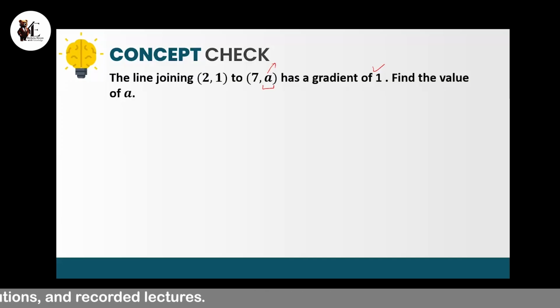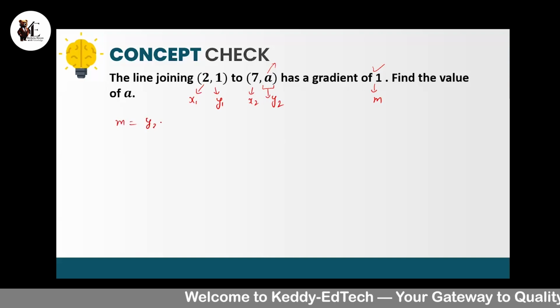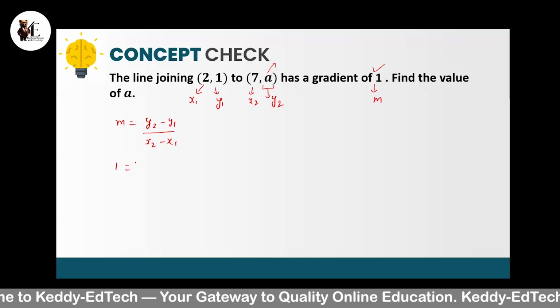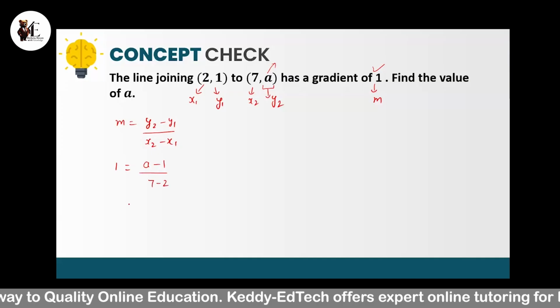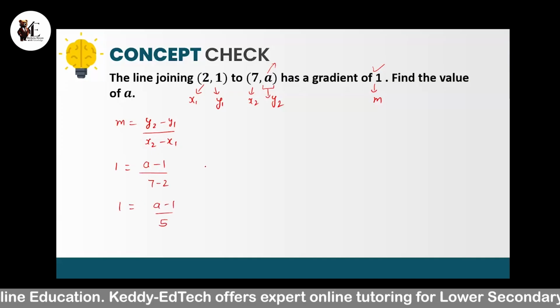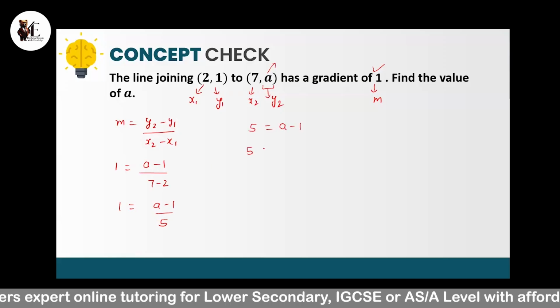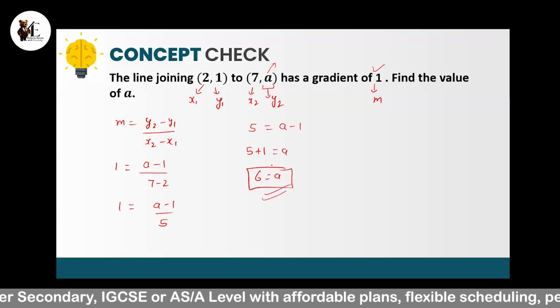It's 6. Okay, let's see. So again, this is x1, y1, and this is x2, y2, and the gradient is given. So applying the formula, that is y2 minus y1 over x2 minus x1. So gradient is 1. Y2 is a minus 1, x2 is 7 minus 2. So 1 equals a minus 1 over 7 minus 2, which will be 5. So if I do the cross multiplication, 5 is equal to a minus 1, and 5 plus 1. So yeah, correct. A will be 6.